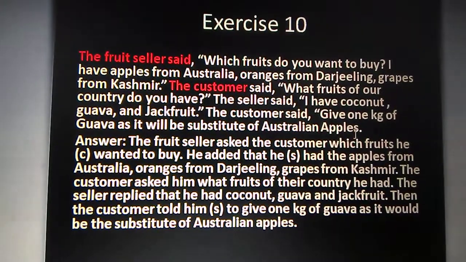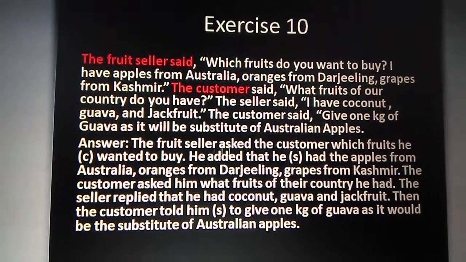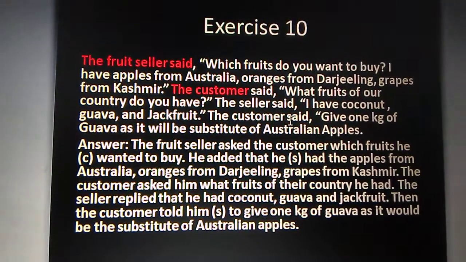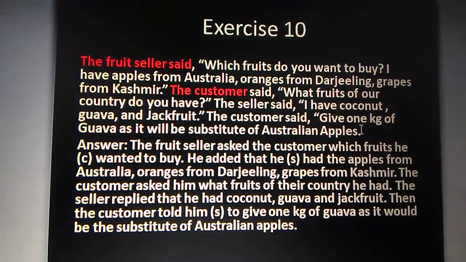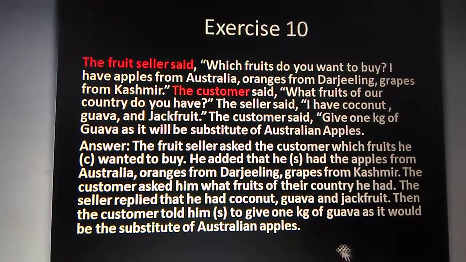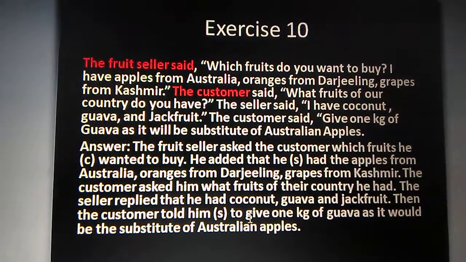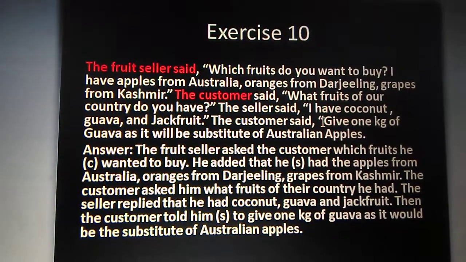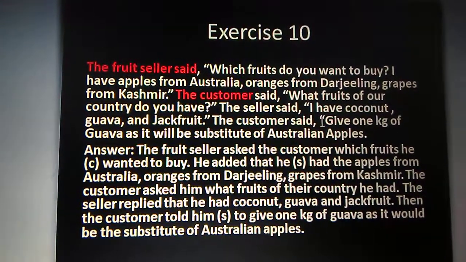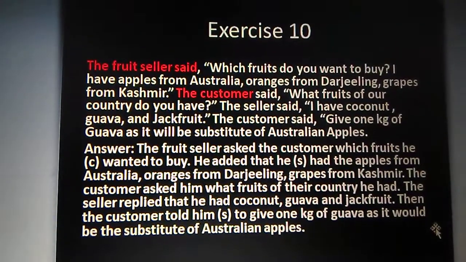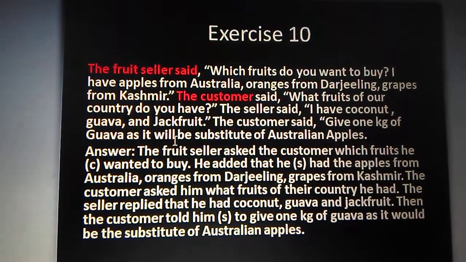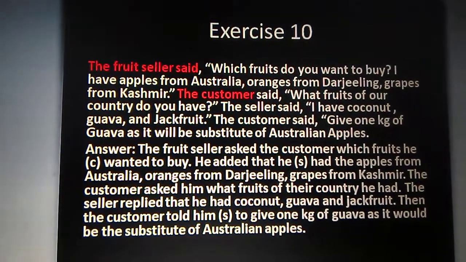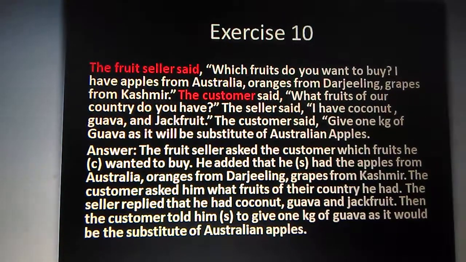The customer said, "Give 1 kg of guava, as it will be a substitute for Australian apples." So the customer told him to give 1 kg. When it is an imperative sentence, we'll use the connector "to", and we'll write the rest of the sentence. "Will" will change into "would", because "said" is the past tense. So the reporting verb is in the past tense, so we will change it into "would".